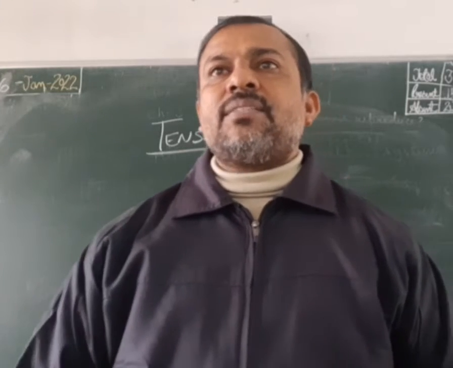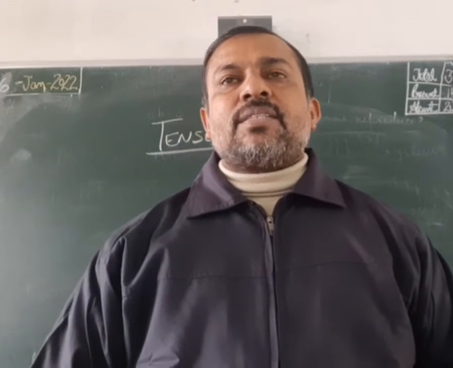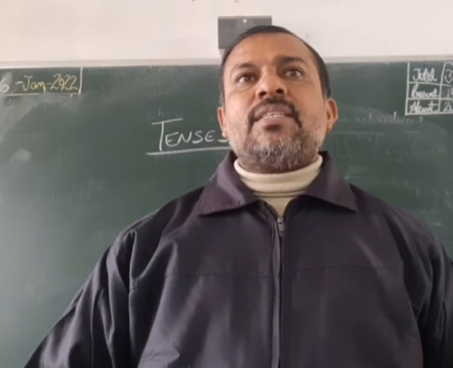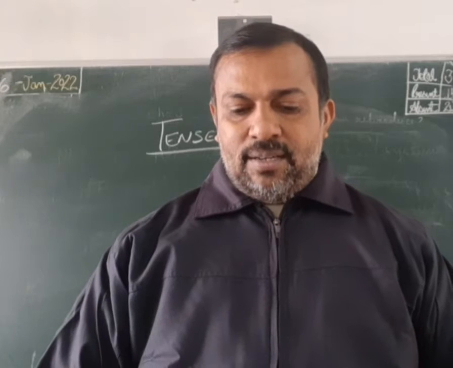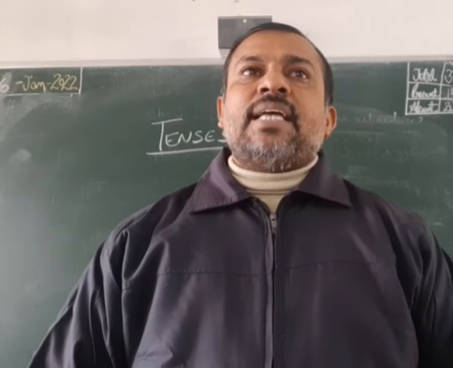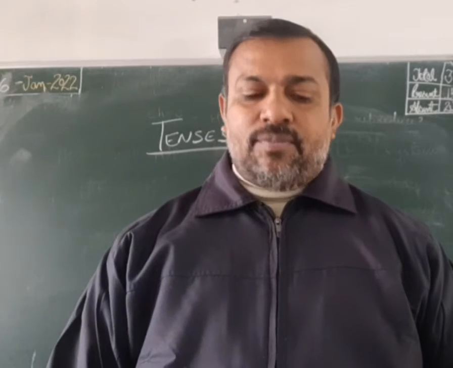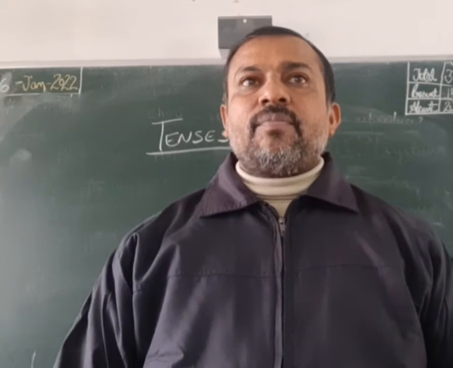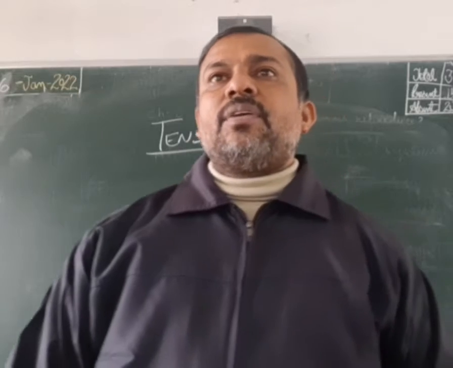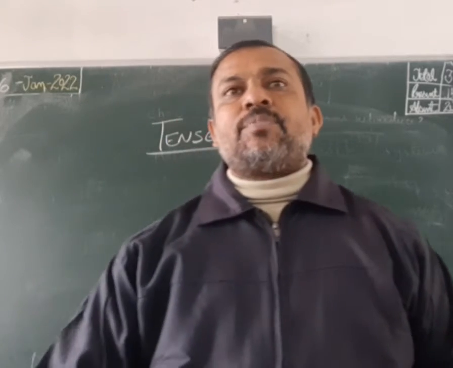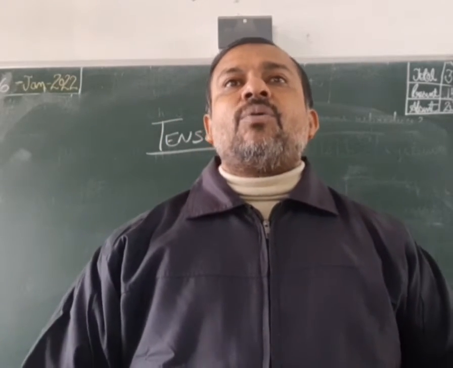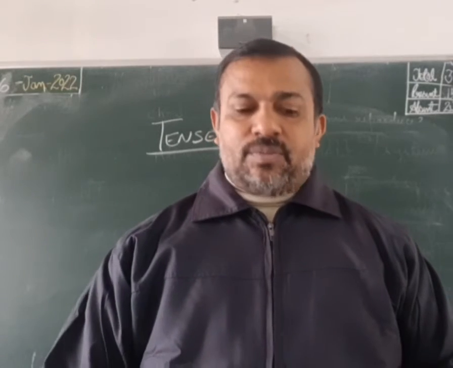So we all know this, that tenses have three types: present, past and future. And the sentences we make can be affirmative, negative or interrogative. These are the types, or you can say how sentences are formed.